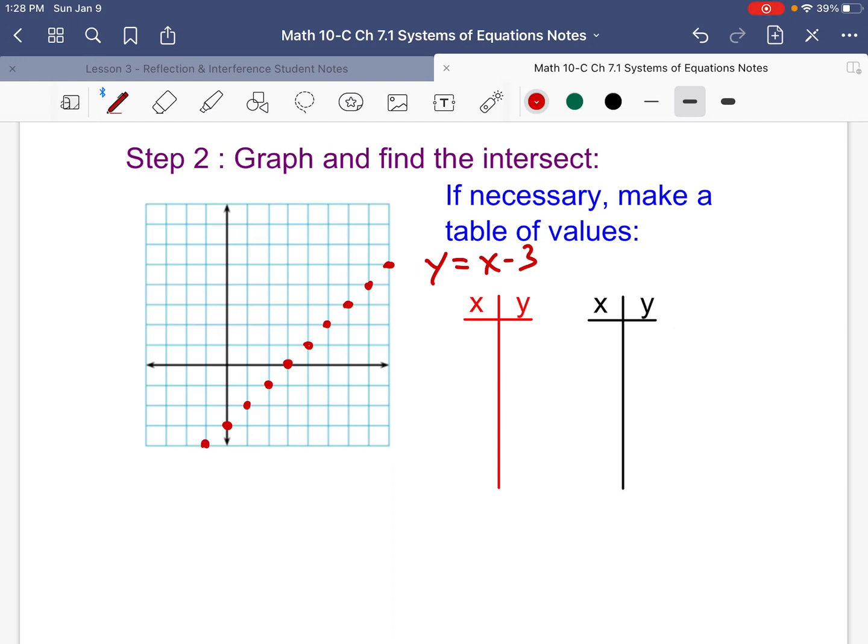Now, if you don't happen to have a graphing calculator or graph paper, you can make a table of values. So minus 2, minus 1, 0, 1, 2, 3, something like that. Plugging in the values, you get minus 2 minus 3 is minus 5, minus 4, minus 3, minus 2, minus 1, 0. Now, think about that for a sec. As I said, if you haven't got a graphing calculator or graph paper, a table of values might be useful, which is why I'm showing you this.